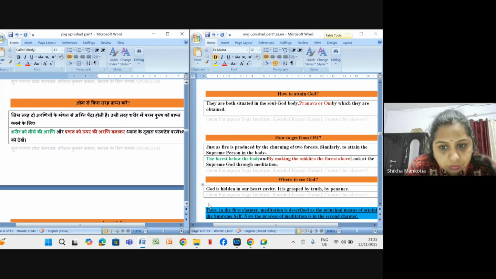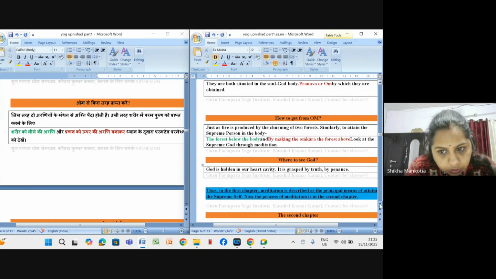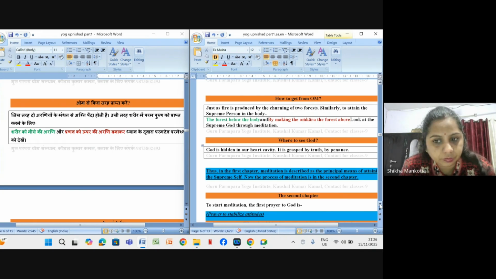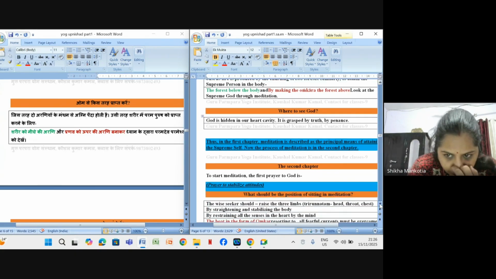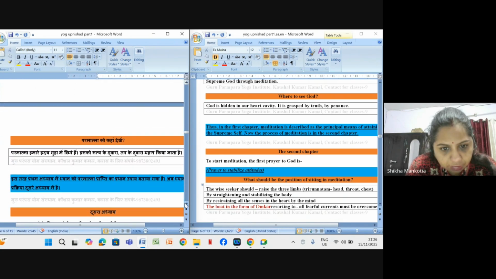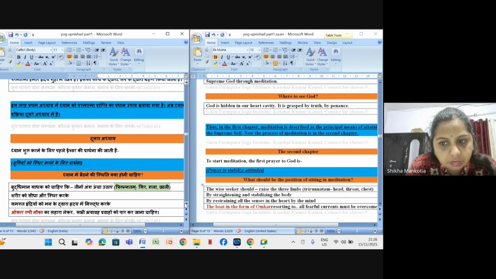Just as fire is produced by the churning of two pieces of wood, similarly to attain the supreme person in the body, make the body the wood below and the Omkara the wood above. Look at the supreme God through meditation. Now the next question is, where to see God? God is hidden in our heart cavity. It is grasped by truth and by penance. Penance means tap, deep meditation.